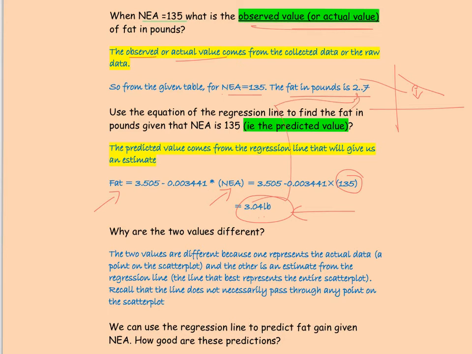Now these two values don't exactly have to be the same, because we've seen that the regression line does not have to pass through any of these points. It is just an estimate of the pattern which is formed when the actual data is plotted on the scatter plot.